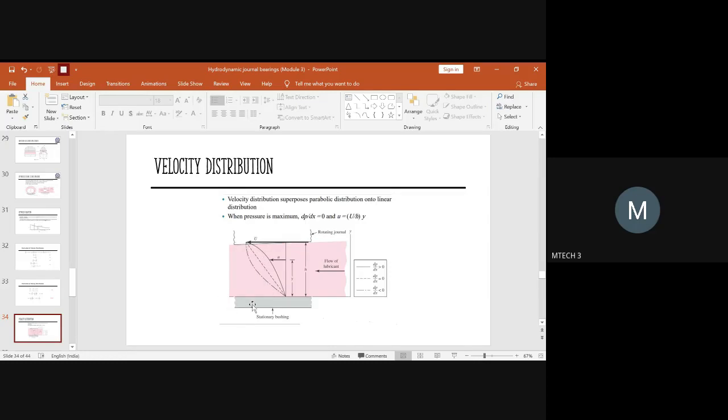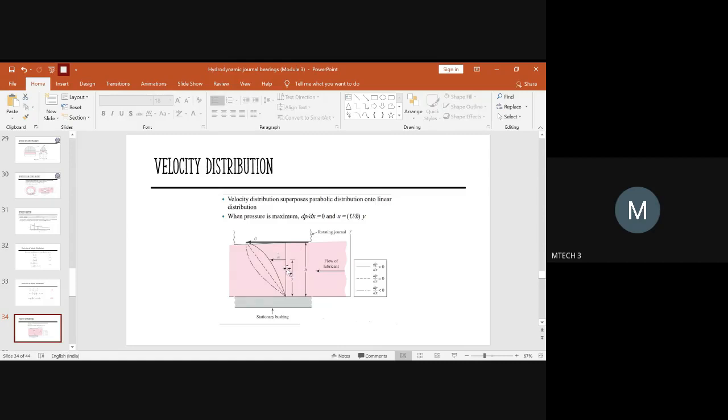The stationary plate we are talking about is nothing but the stationary bush, and this rotating plate is nothing but our rotating journal. This is the direction in which the lubricant is moving, and this is the height, meaning the thickness of the lubricant film. If you have the thickness of the lubricant film, then at this surface it will be moving with a uniform velocity gradient of u, because it is nearer to the moving plate.